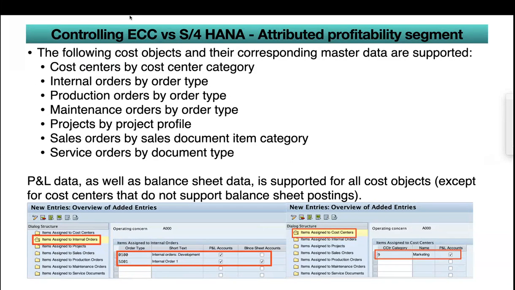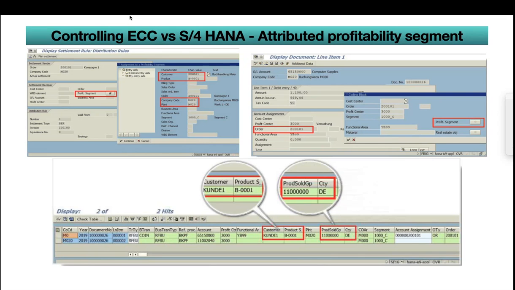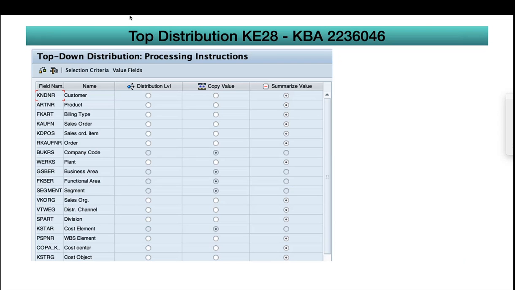So again, this is just a screenshot of whatever we discussed now. In this screenshot, you can see I kept internal order type ES001, which will allow both P&L accounts and balance sheet. The first order type, 0100, is allowing only P&L items. On the right side, cost center category 9, marketing category, will allow for P&L accounts. So whenever we make any postings for this cost center with that cost center category, all these characteristics will be defaulted and attributed.